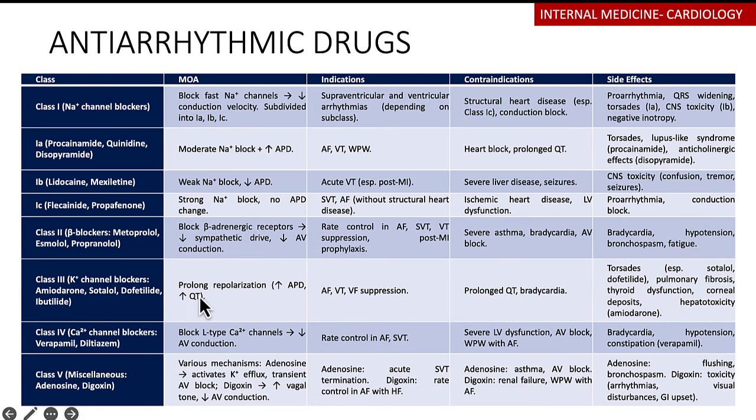It can cause hyper or hypothyroidism. So these ones are going to be prolonging repolarization, so they increase the action potential duration, so there's predisposition to torsades. There's risk of pulmonary fibrosis, thyroid dysfunction, which I've already talked about, and hepatotoxicity, which I've talked about with amiodarone. They are used for atrial fibrillation, ventricular tachycardias, even ventricular fibrillation for suppression. So they prolong the QT interval and they can cause bradycardia.